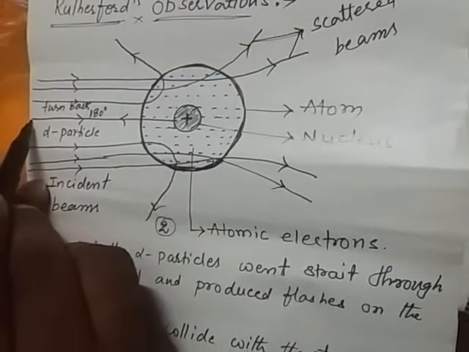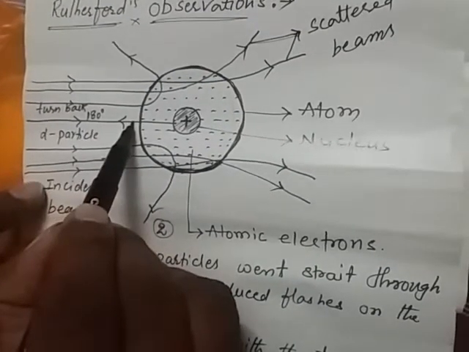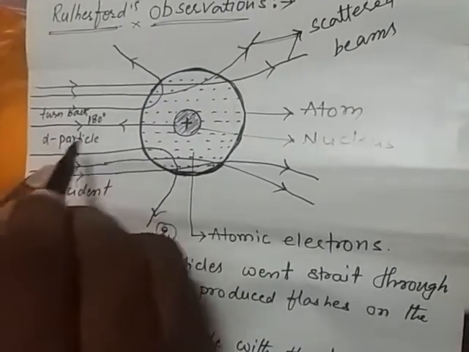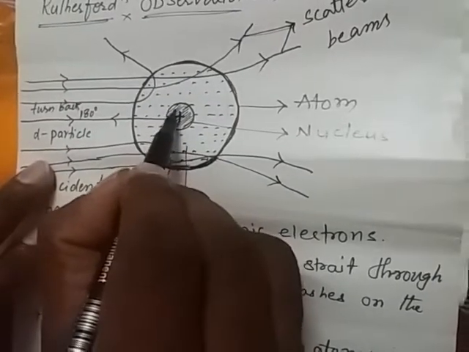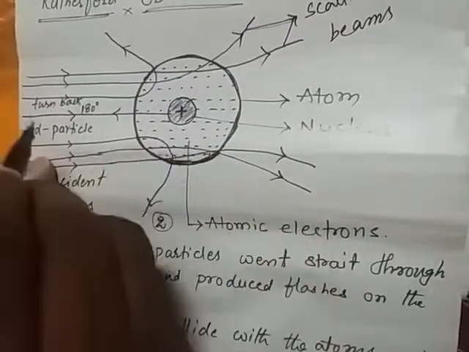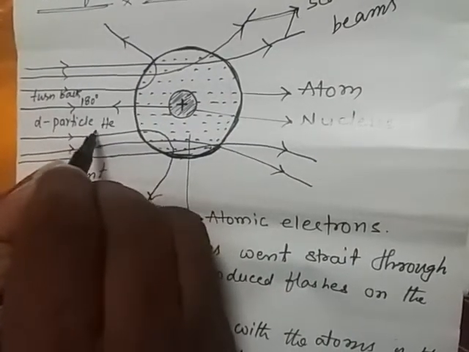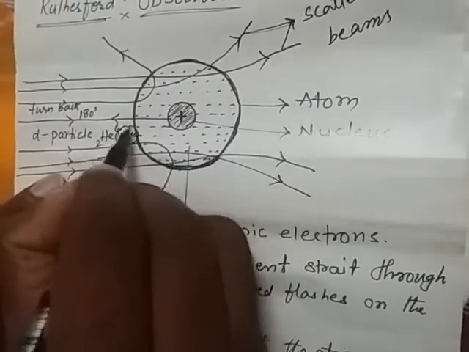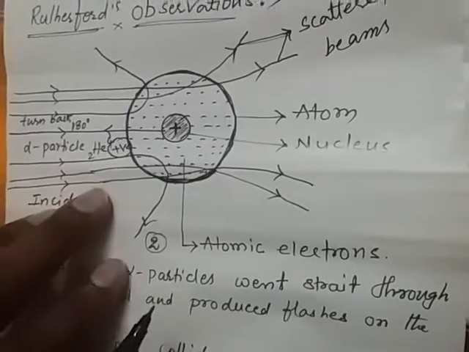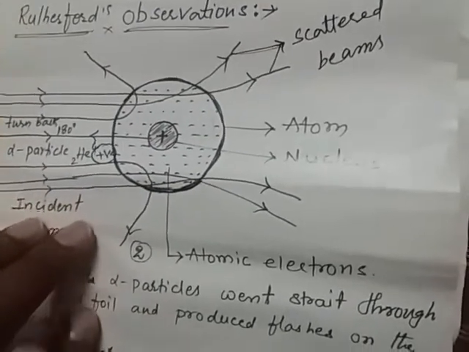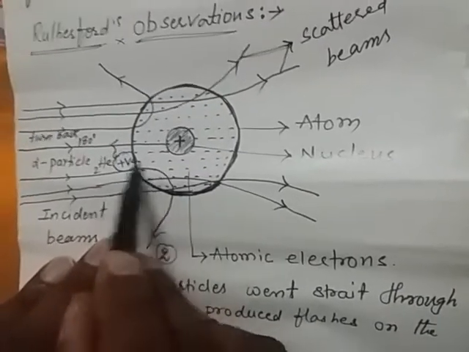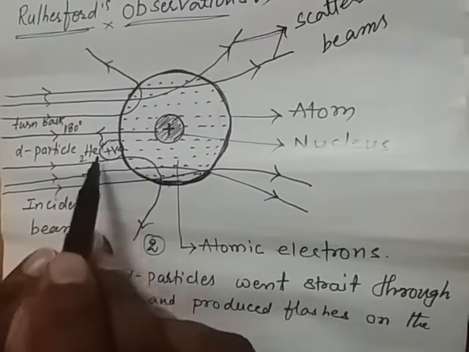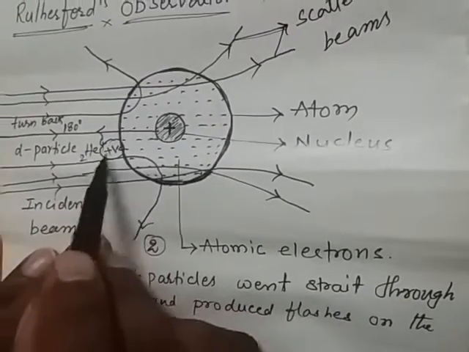When these particles come towards the nucleus, the straight direction of the alpha particles entering the nucleus matters. The nucleus is positively charged, and alpha particles, here helium-4, are also positively charged. So between the two there are similar polarities. According to the law, similar polarities repel each other and opposite polarities attract each other. Here both are positive, so they are similar.